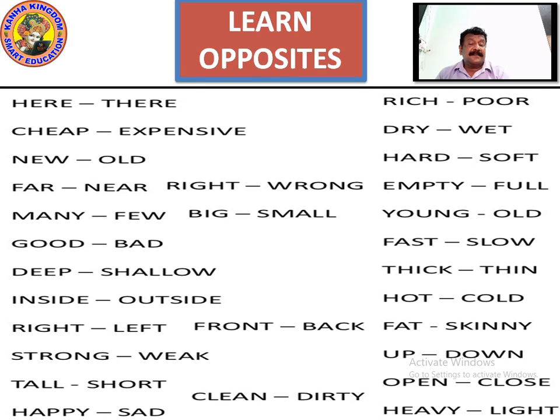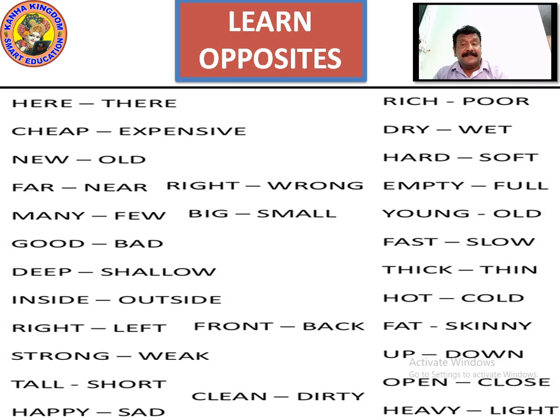And in the next session, the second one, I will get more of the images for you to understand better about opposites, with an exercise to do in the last in the form of sentences as well in part 2. Now let's see what is there in part 1. Part 1, learn opposites.